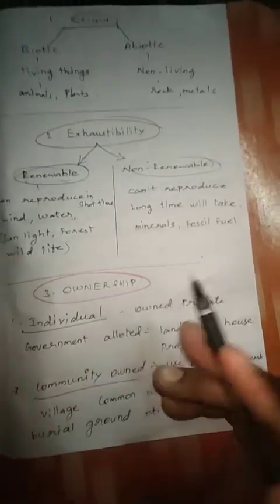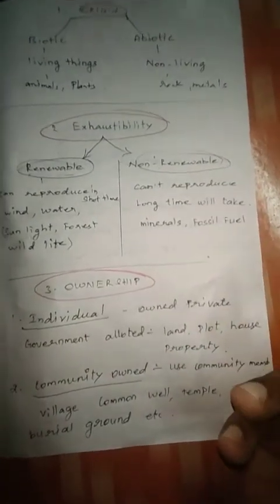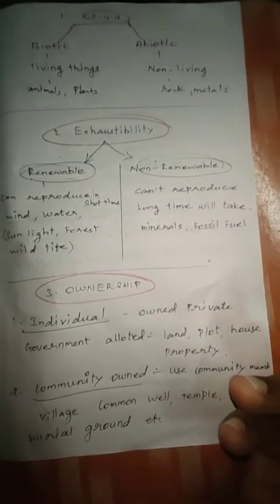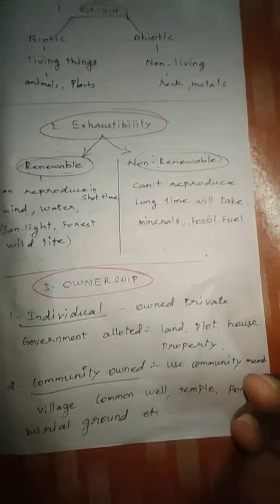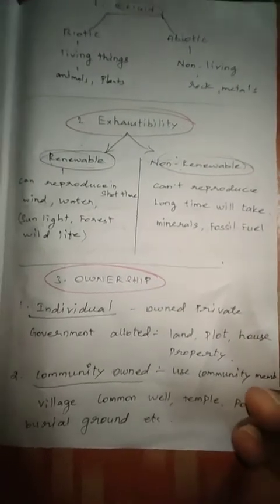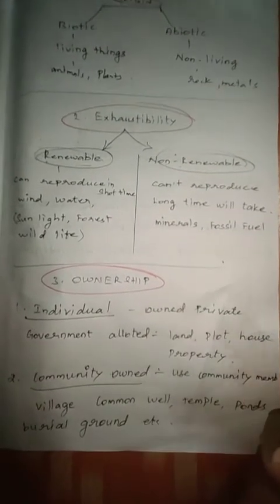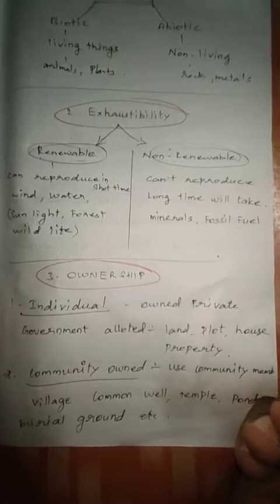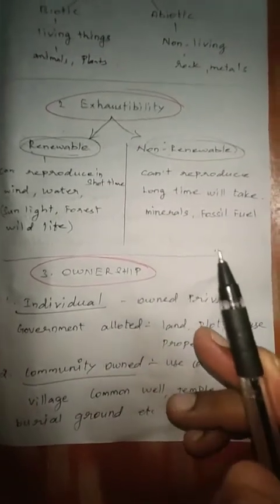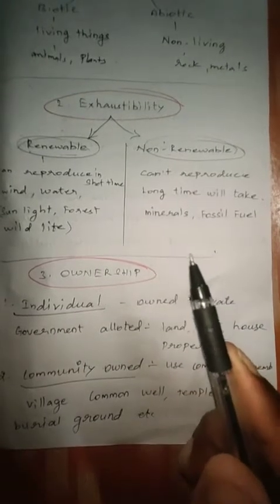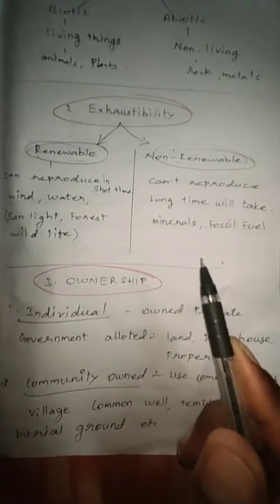As your land, you have some land, your plot, your house, your property. You can have vehicles, bike, car, or some things. Sometimes in your class you say, hey, this is my pen, give it to me. You are fighting with your friends, no? Yes, so individual means that is your own property, that is called individual.